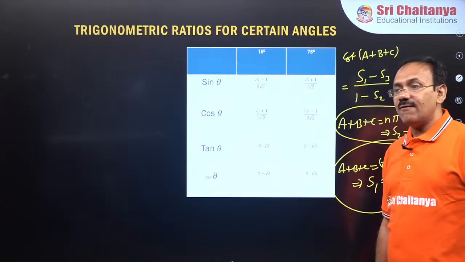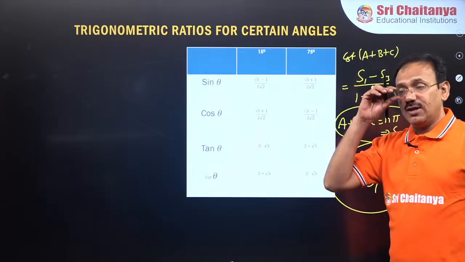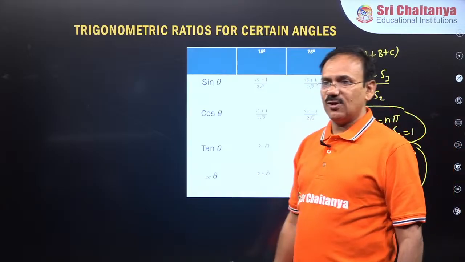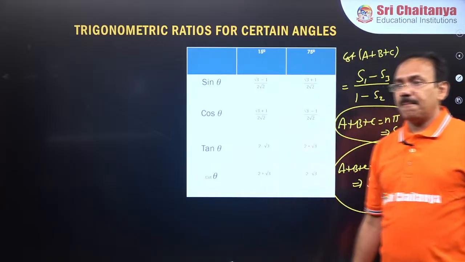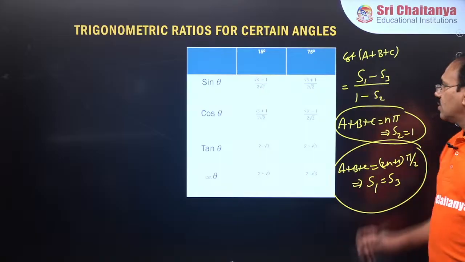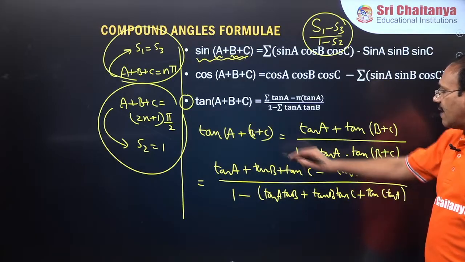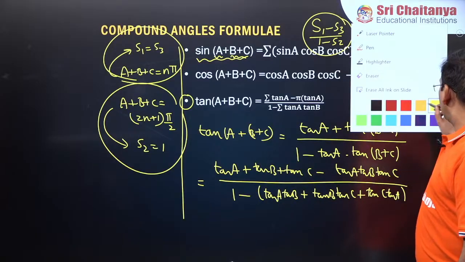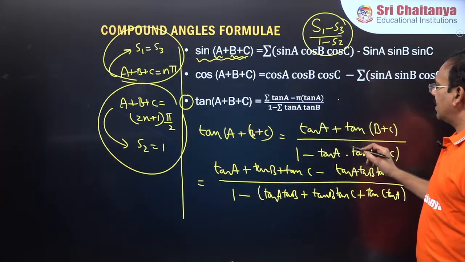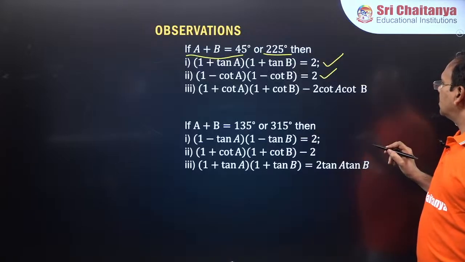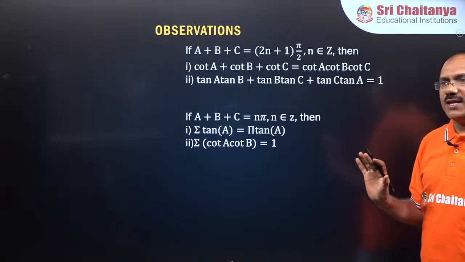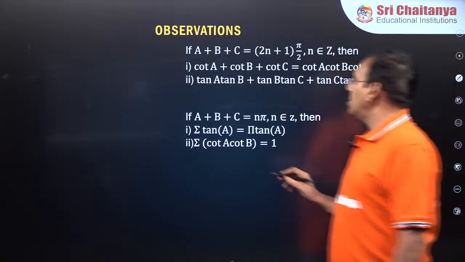Important result. I have given the formula for tan of A plus B plus C, cot of A plus B plus C. Let me repeat. You see here I derived the formula for tan of A plus B plus C. Once again, this result is here, guys. All of you see this. Here I have written. Listen to me carefully, guys.